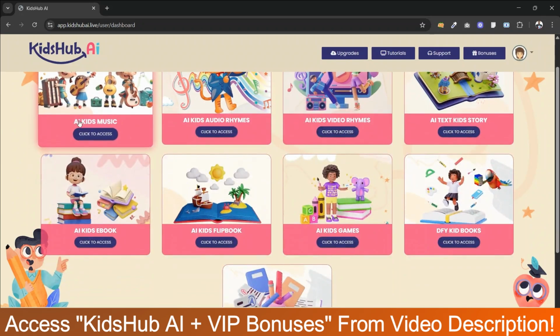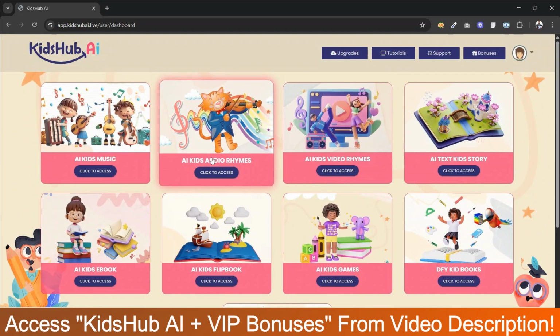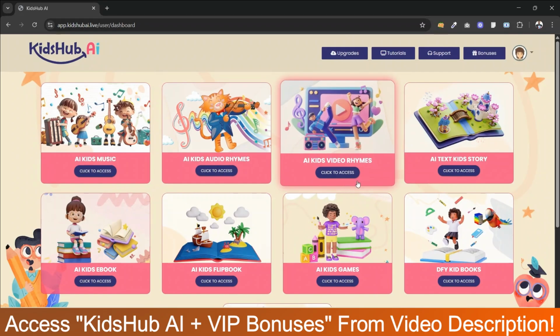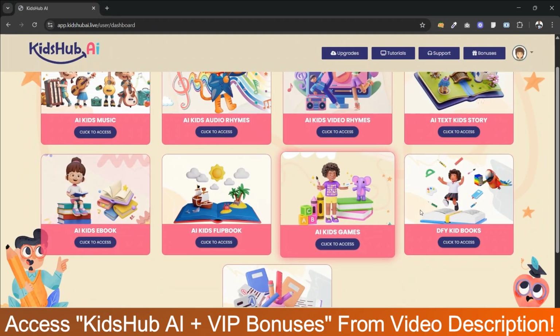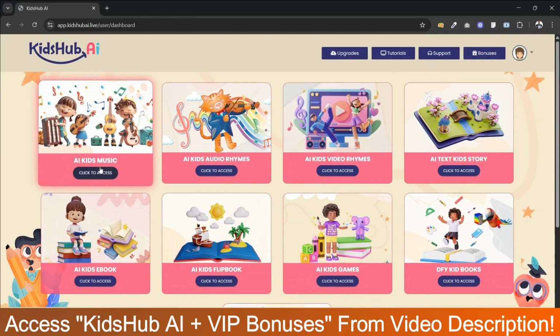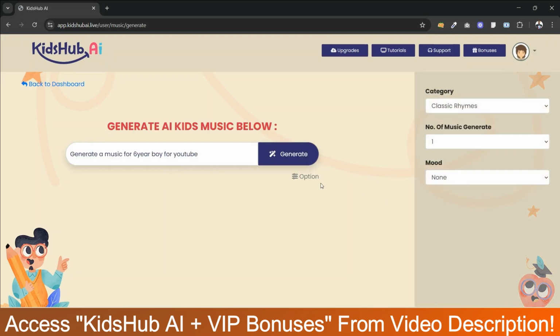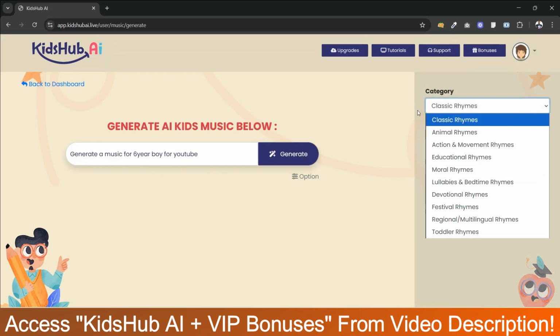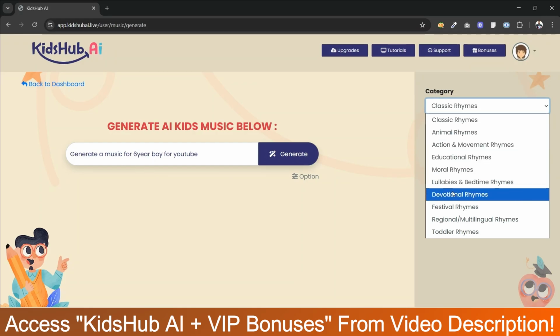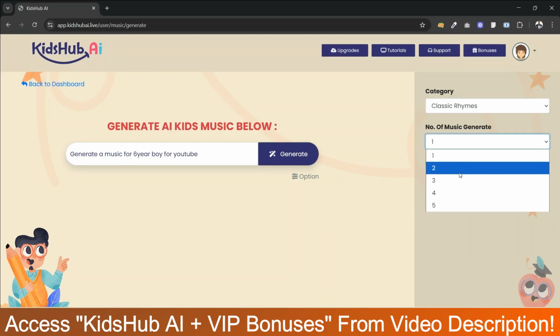As you can see, you can generate AI kids music, audio rhymes, AI kid video rhymes, flipbook, games. So let's check out the AI kids music for YouTube. Okay, now click on generate. Also, there is an option button where you can select the category, like which music you want, like classic, animal, education, moral, devotional, festival, etc. Okay, and the number of music you want, like if I want to generate two music at a time.